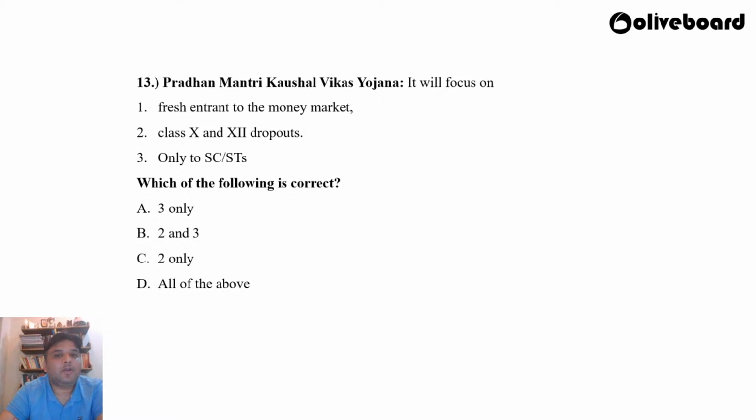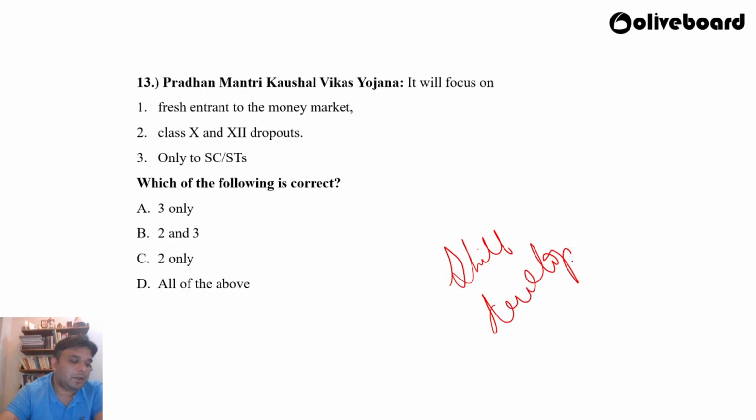The Pradhan Mantri Kaushal Vikas Yojana. It will focus on: first, fresh entrants to the money market; second, class 10th and class 12th dropouts; third, only SCs and STs. Which of the following is or are correct? A. 3 only, B. 2 and 3, C. 2 only, D. All of the above. What do you think is the correct answer for the Pradhan Mantri Kaushal Vikas Yojana, which is targeted towards skill development?